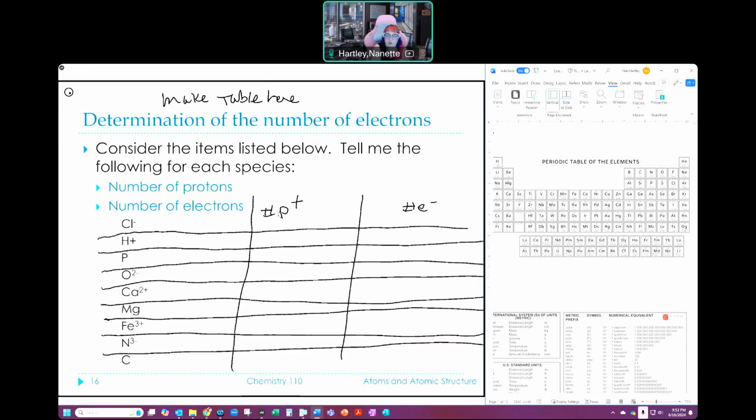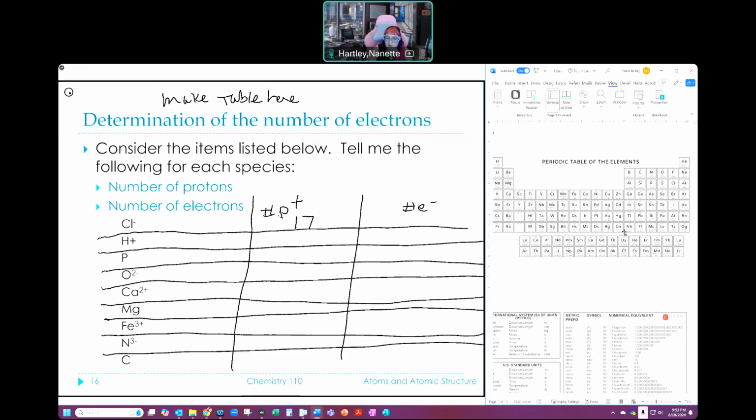It's going to be important that we know where he is eventually, but right now all I need to know is what his atomic number is. If his atomic number is 17, that means he has 17 protons. Atomic number equals number of protons. I'm going to do all the protons first, because for me that's easier. I know what that looks like because it's on the periodic table. All I got to do is find it.